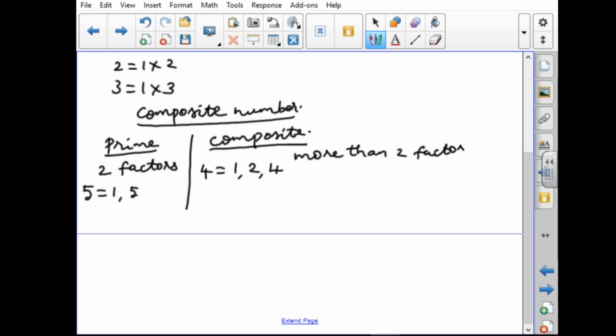So the fundamental theorem asserts that every composite number, not the prime numbers, we consider only the composite numbers, can be decomposed into a product of prime numbers, and that decomposition is unique. Unique means that when we split and write the composite number, we get it in the same way only.